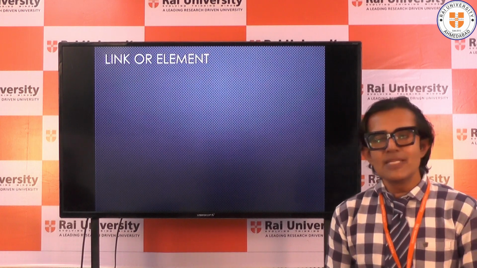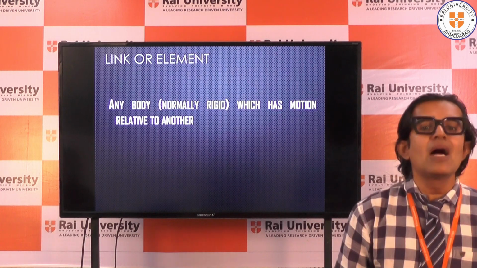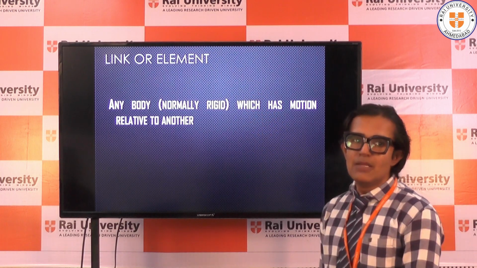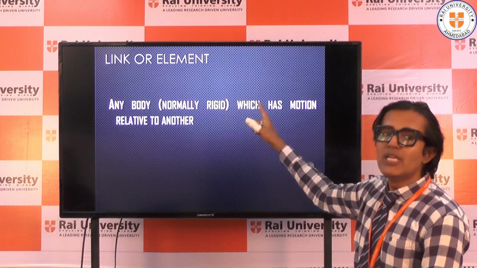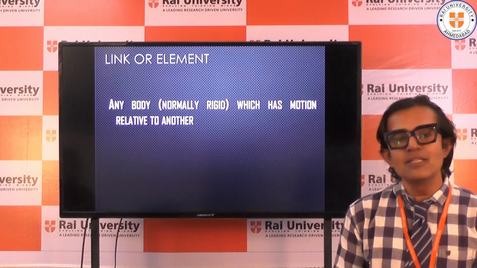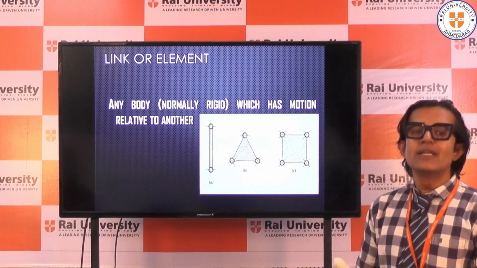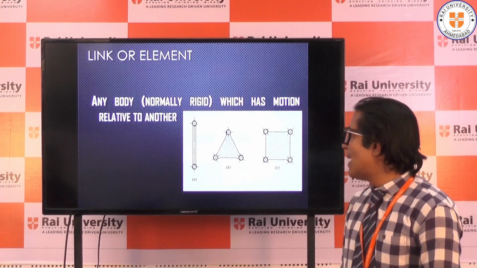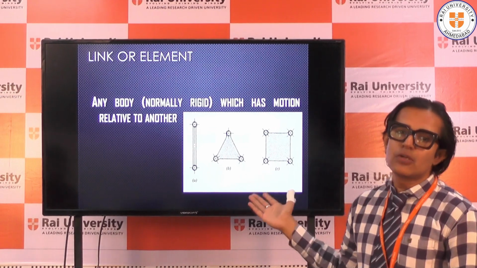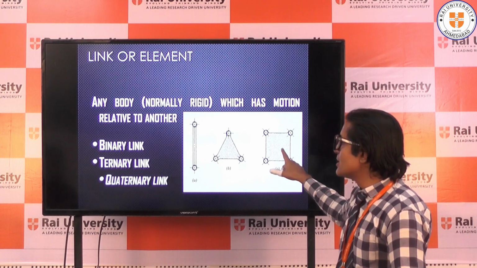Moving further, if I want to study a machine, I'll have to first break it into parts. The single part of a machine is either called a link or an element. It is any body, normally rigid, which has motion relative to another body; that we are going to call a link. Links can be divided into three categories. The first is binary link, the second is ternary link, and the third is quaternary link. You can see here, this is the binary link, this is the ternary link, and this is the quaternary link.